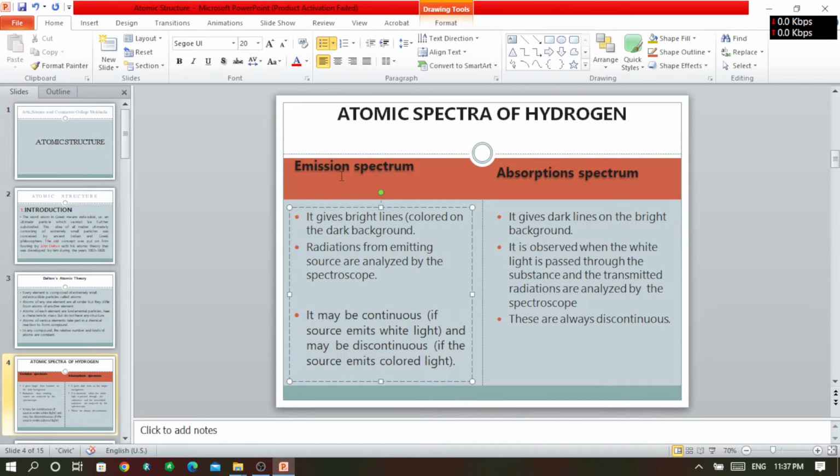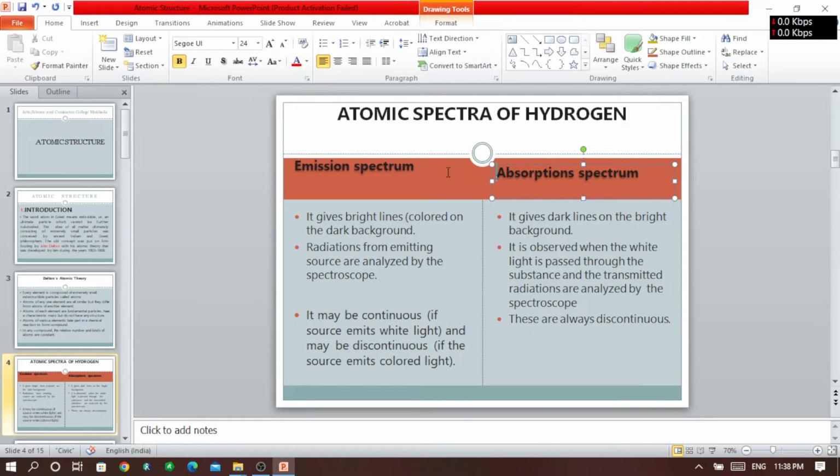Next, whenever we study the structure of the atom, a very important spectrochemical phenomenon is known as spectra, and we must know these spectra very well. Generally, spectra are of two types: emission spectra or absorption spectra. Both are quite different, and the main difference between them is the energy.